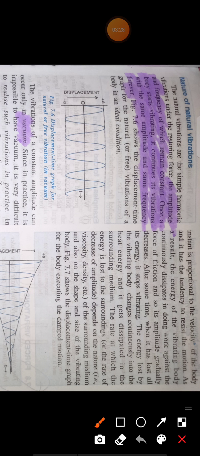This is the displacement-time graph for natural vibration or free vibration. As you can see, the amplitude is the same in all cases, they have the same height.